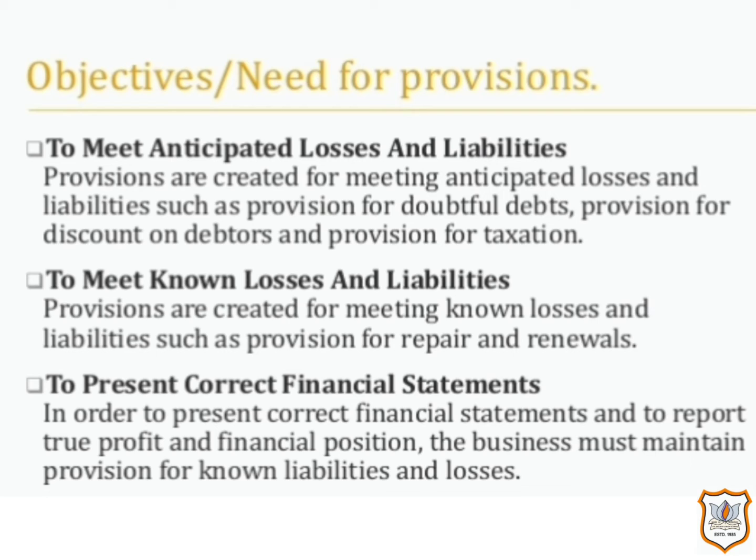If provision is not made against decrease in the value of assets in future, the capital of the business may be wiped off. Such risk can be avoided by making provision. Then next point, required funds can be managed by making provision of a certain amount every year out of the profit. On the expiry of the useful life of an asset, the managed funds can be used to purchase new assets.